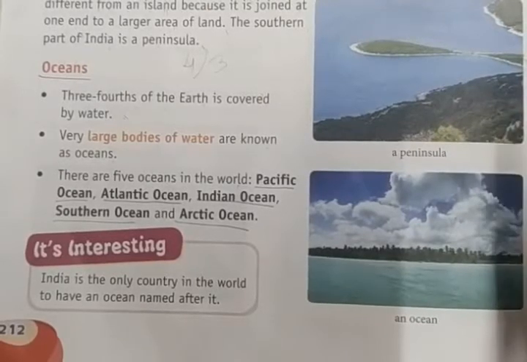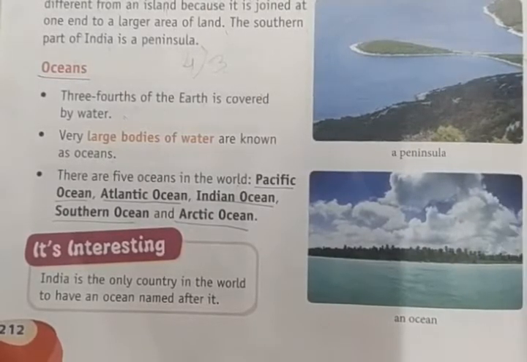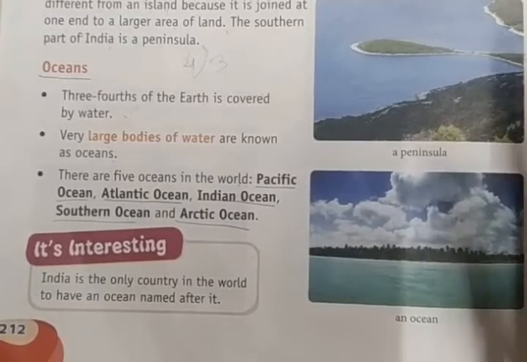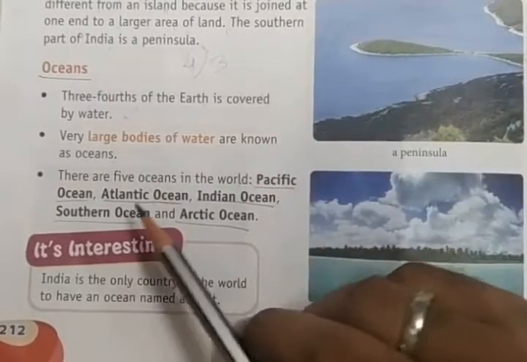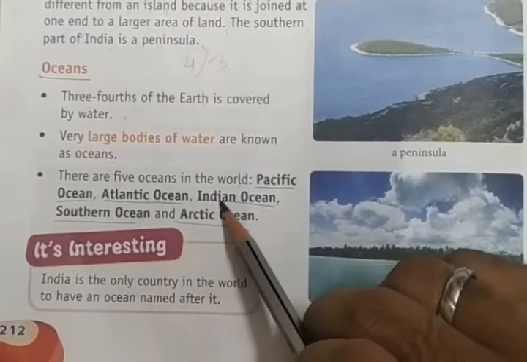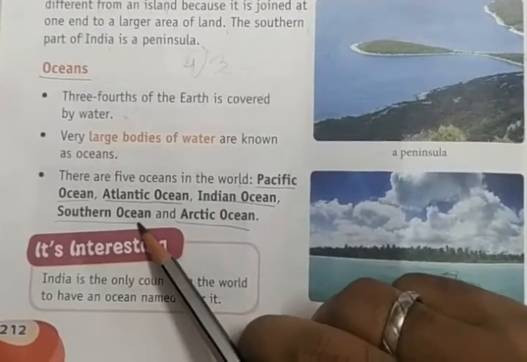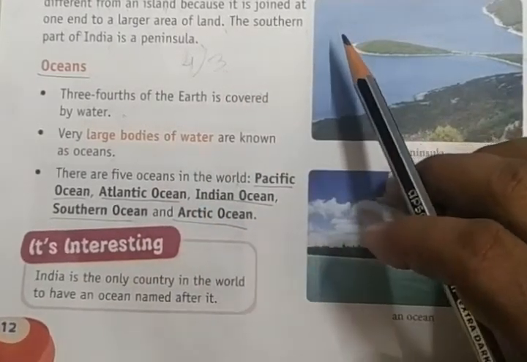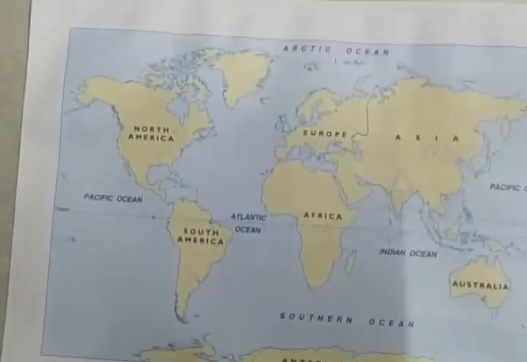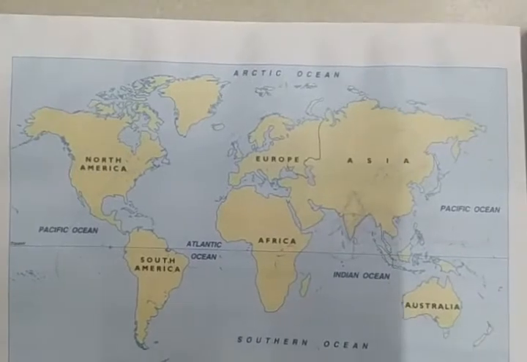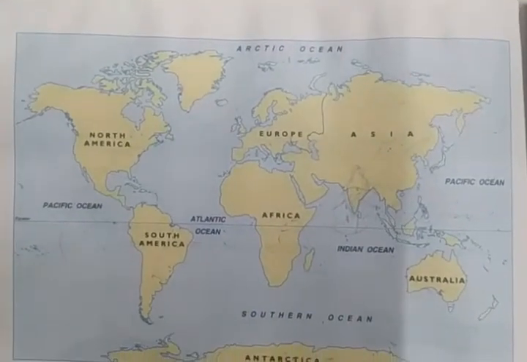We can see the 5 major oceans on the earth. Okay, there are 5 oceans in the world. One is Pacific Ocean, Atlantic Ocean, Indian Ocean, Southern Ocean, and Arctic Ocean. You can see the oceans on the map. Here this is the world map. In the world we can see the 5 oceans.